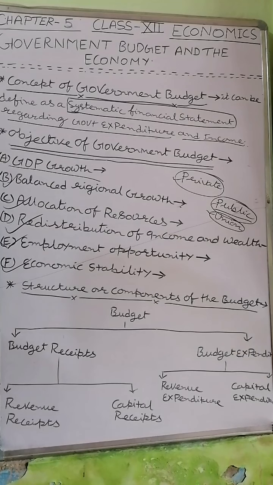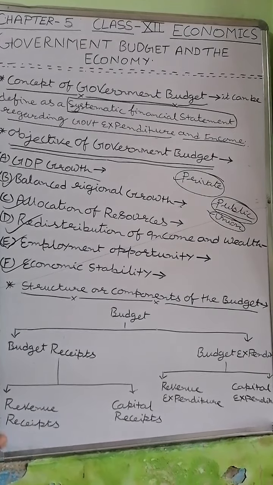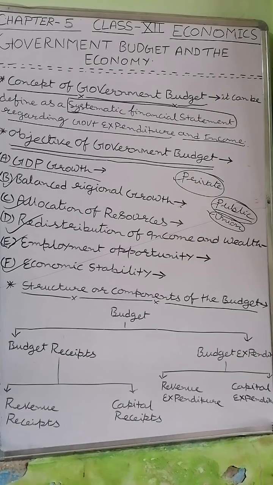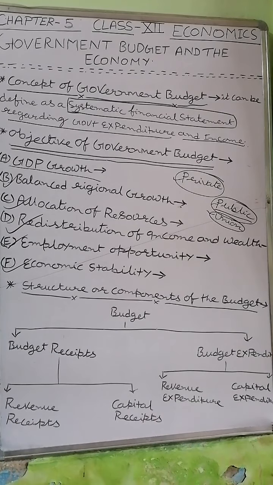So government budget is the most important tool of government regarding economic stability, economic development, growth process, and allocation of resources. Now the next point is the structure or components of budget. Students, budget has two segments. One is budget receipt and another is budget expenditure. Again, budget receipts has two types: revenue receipt and capital receipt.